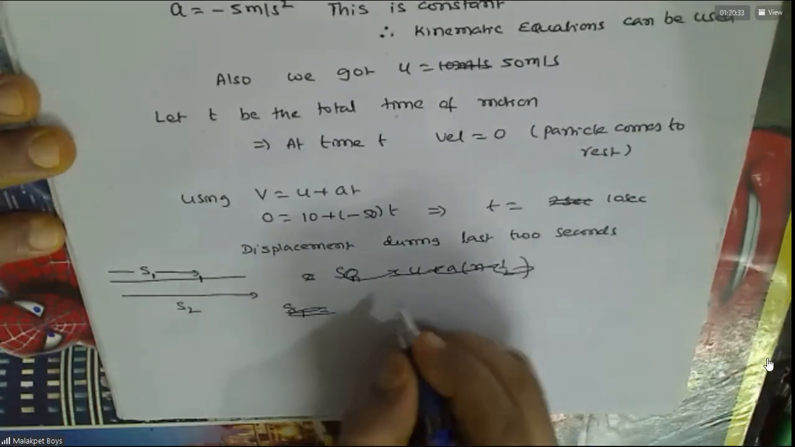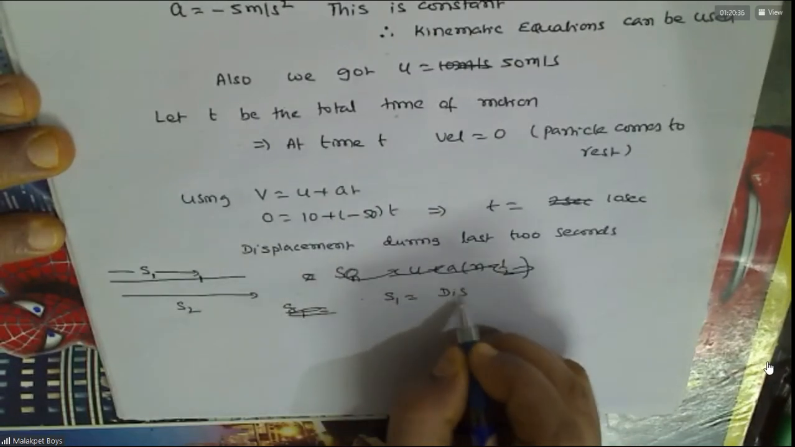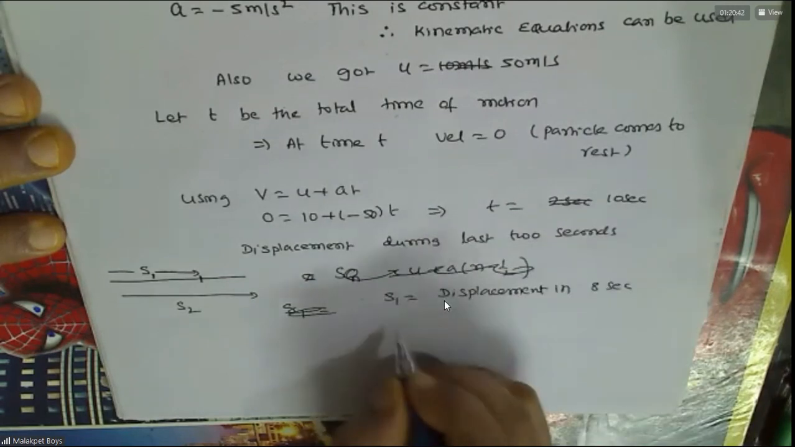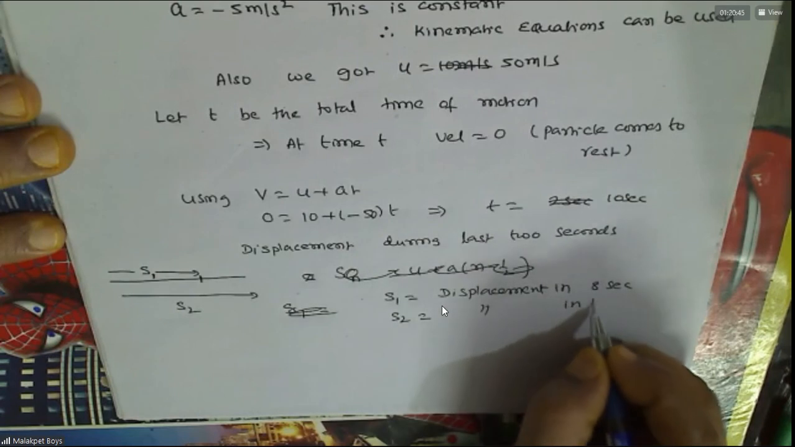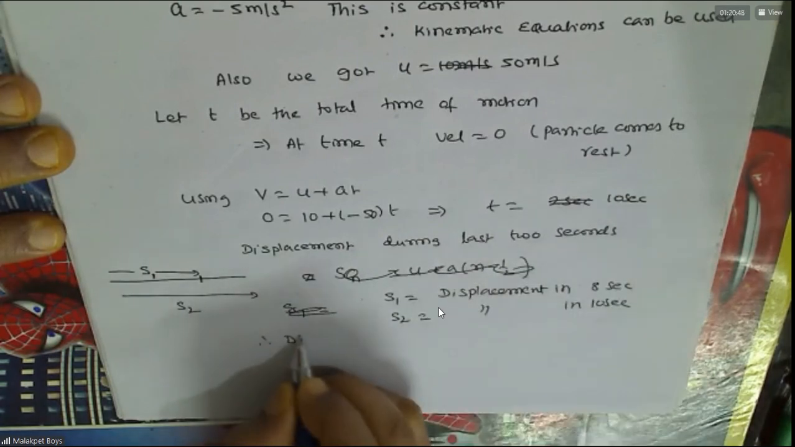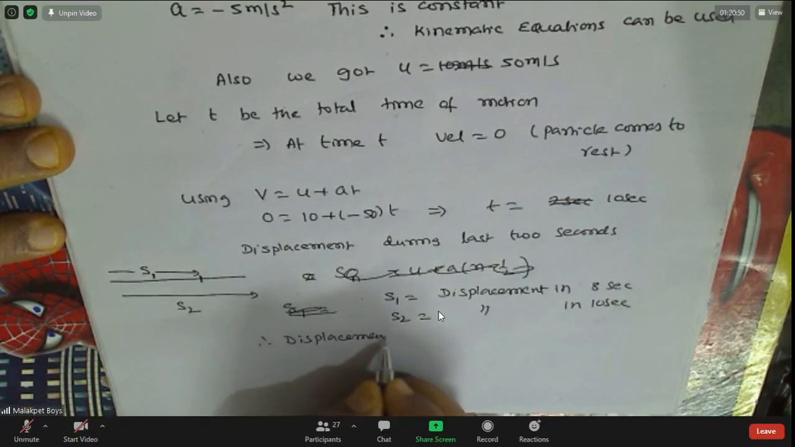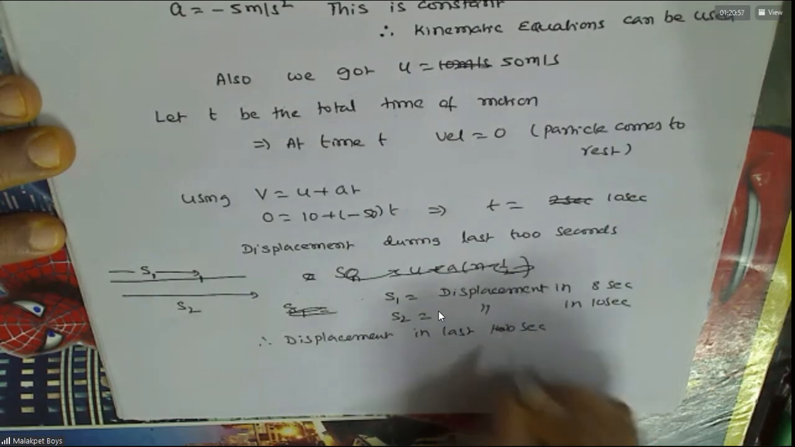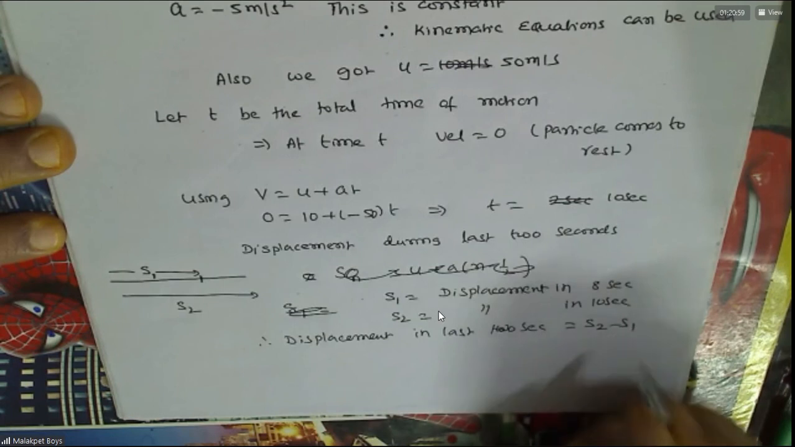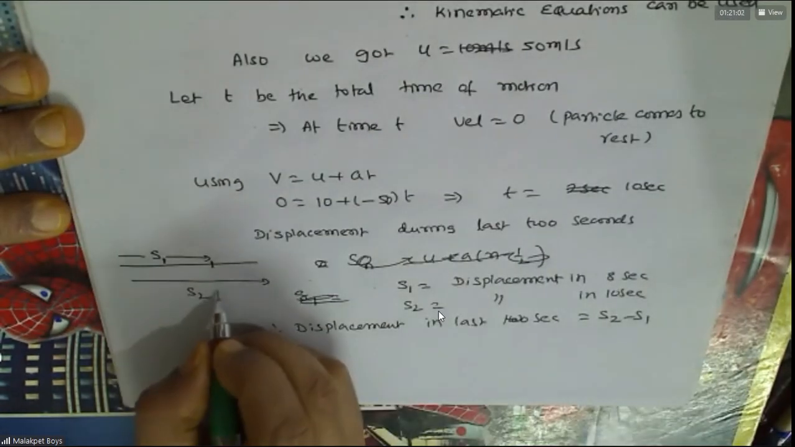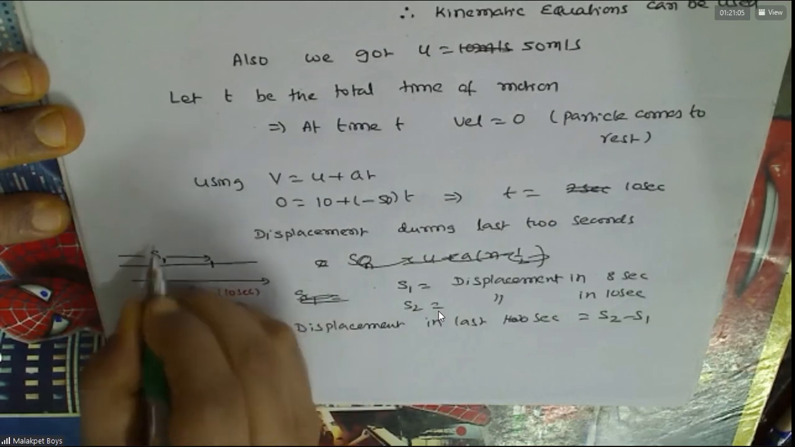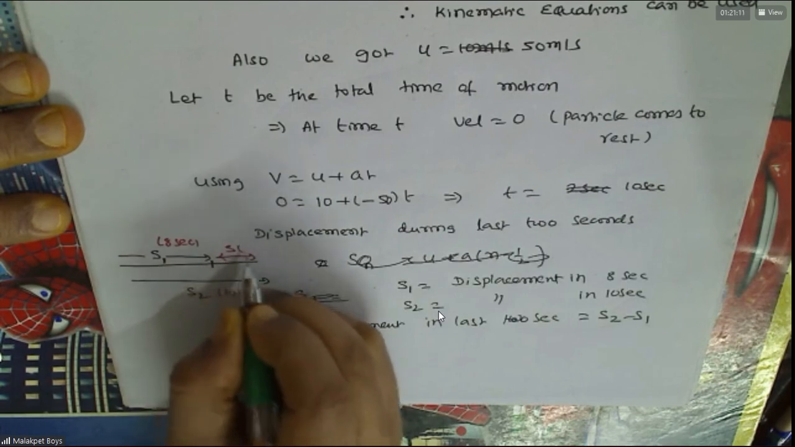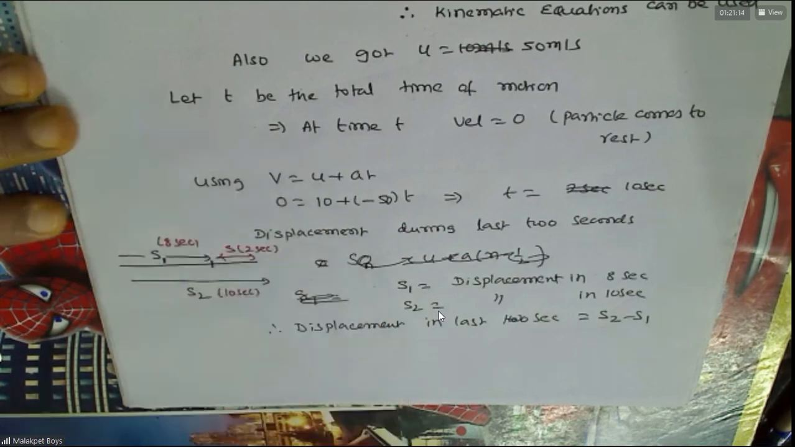See here, S1 is a displacement in 8 seconds. S2 is a displacement in 10 seconds. Therefore, displacement in last 2 seconds is what is asked. That is nothing but how much? S2 minus S1. Do you agree with this? Yes, sir. We agree, sir. This is 8 seconds. This is the last 2 seconds, no? Understood this or not?